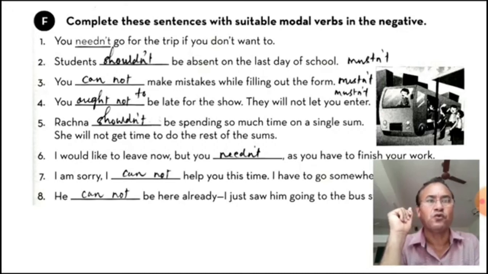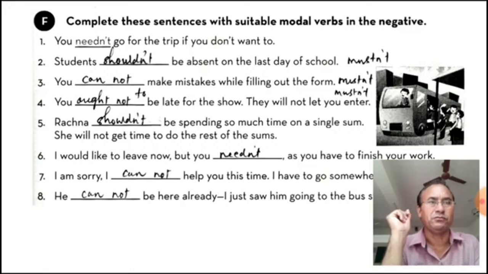So this way we will have to make the sentence negative. Students shouldn't be absent on the last day of school. Here we can use must not also. The answers can be more than one, should not or must not.